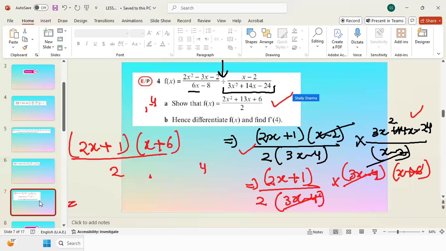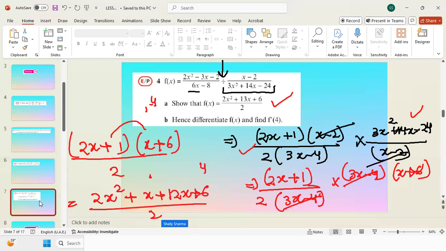Now because we have to show f of x is equal to this, we have to expand these two brackets and it will give me 2x squared plus x plus 12x plus 6 over 2. Instead of writing it this way, I can write it as 2x squared plus 13x plus 6, divided by 2. So this is the way to prove this question.